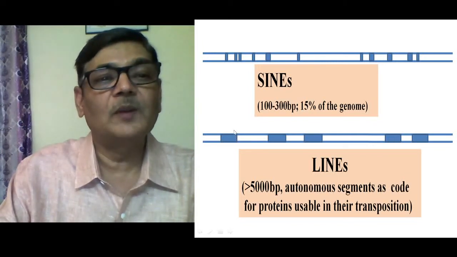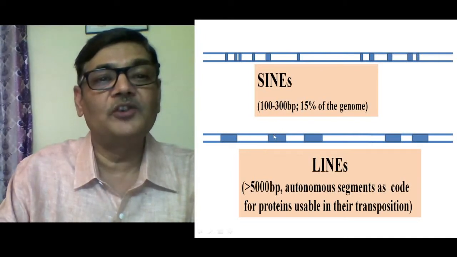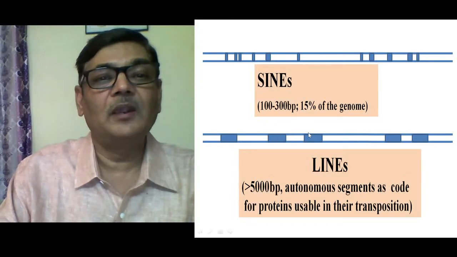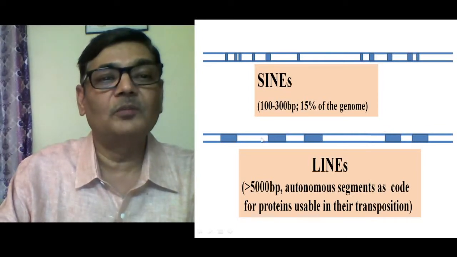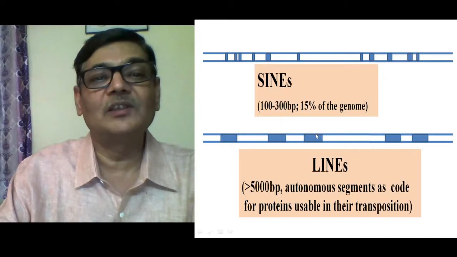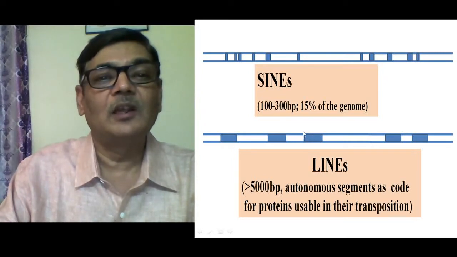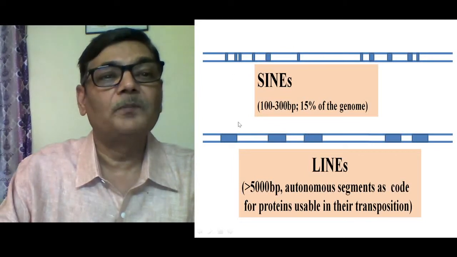So when they move from one place to the other, they can move close to a gene and can cause its inactivation, or sometimes may activate that gene to start its function. And if they get inserted at several places in the genome, then definitely they will affect the size of the genome. So they play an important role in the organization of the eukaryotic genome as well as in the evolutionary process.